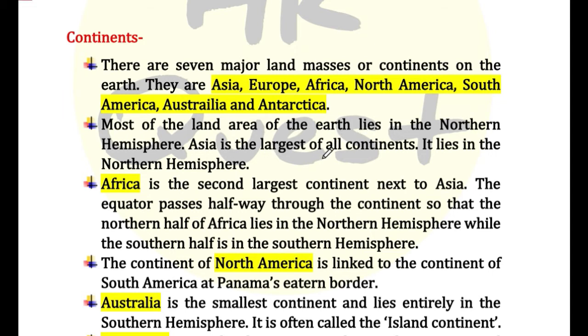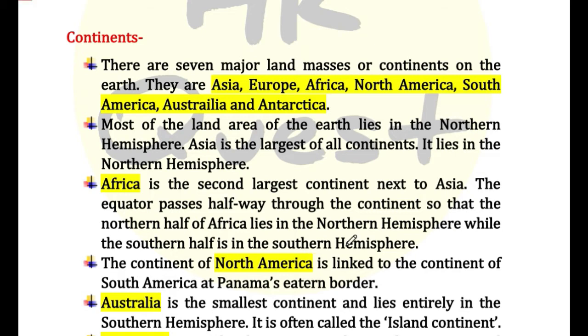Asia is largest of all continents. It lies in the northern hemisphere. Africa is the second largest continent next to Asia. The equator passes halfway through the continent so that the northern half of Africa lies in the northern hemisphere, while the southern half is in the southern hemisphere.